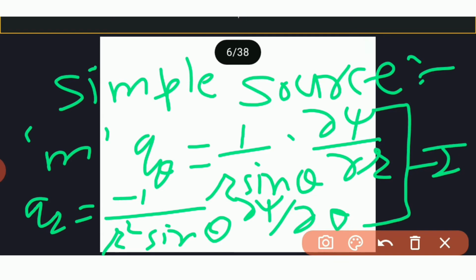Suppose this is number 1, and psi at point P satisfies this equation first.